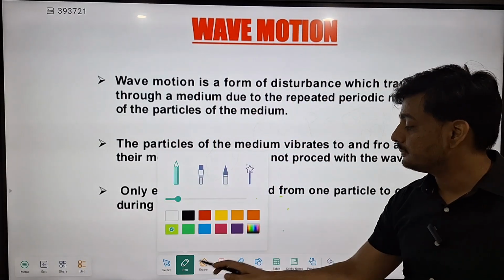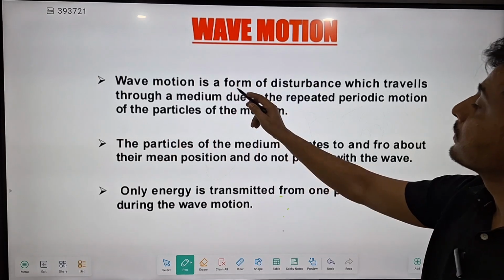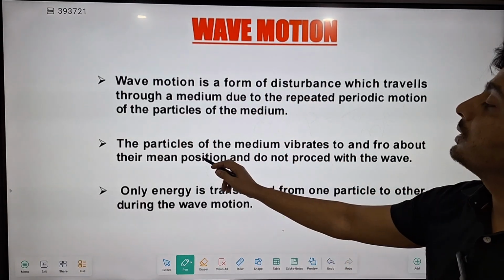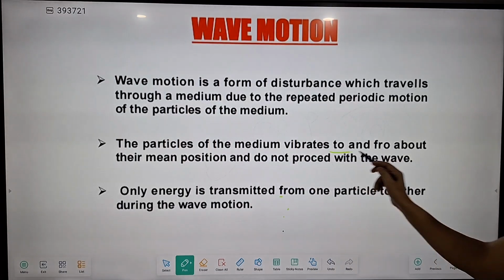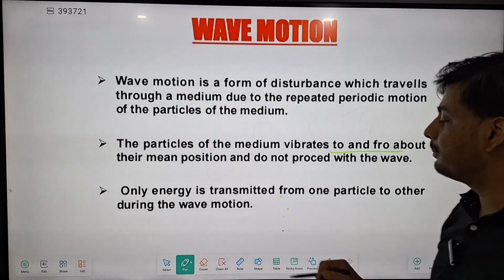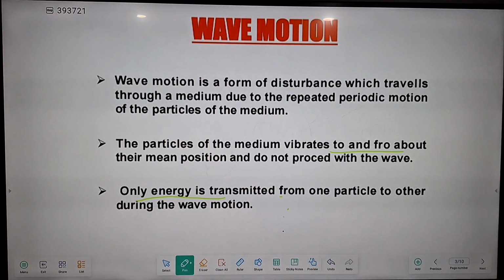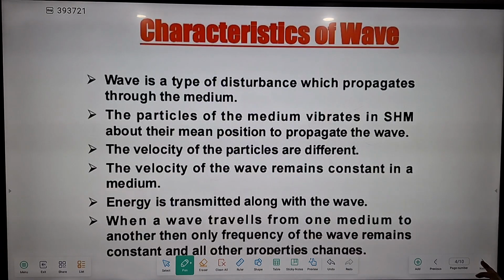So here you can see, motion. It is nothing but a form of disturbance. Here you can see the particles of the medium vibrate to and fro, that is simple harmonic motion about their mean position, and only energy is transmitted from one particle to another particle during the vibration or during the motion.